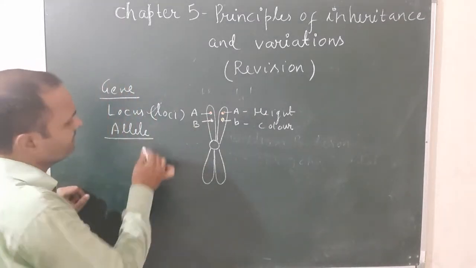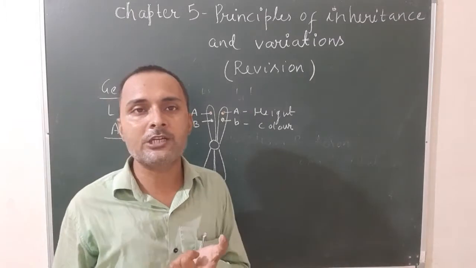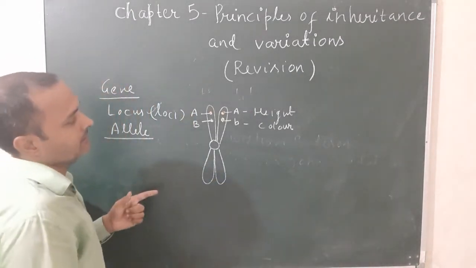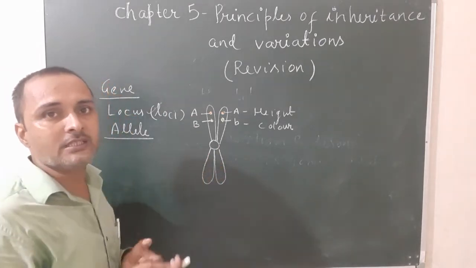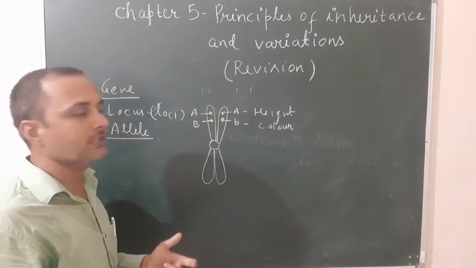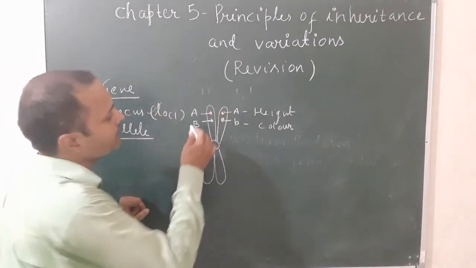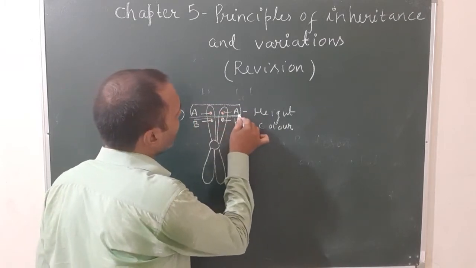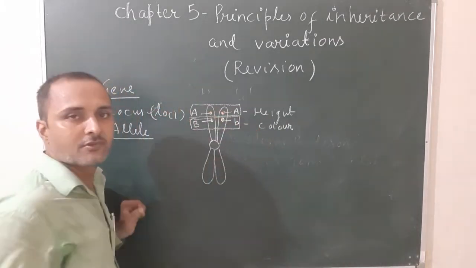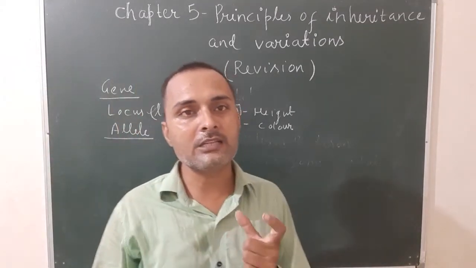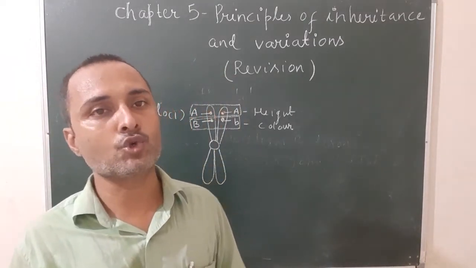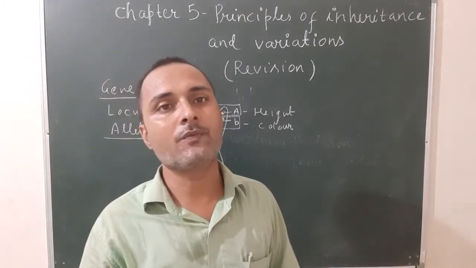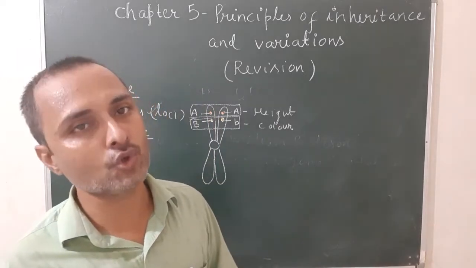Now what is allele? Genes are never found alone; they are always found in pairs. The alternative forms of the same gene are known as alleles. For example, this capital A pair represents alleles, and this capital B and small b also represent alleles. So what is allele? The alternative forms of a gene that are present on the chromosome. An allele is one of the pair of genes present on the chromosome.